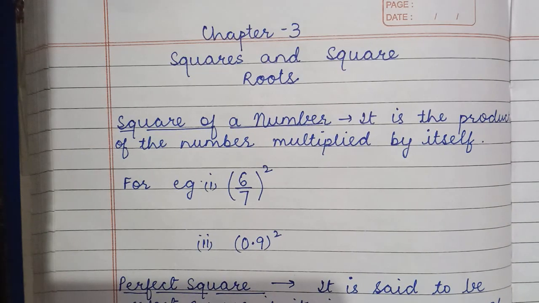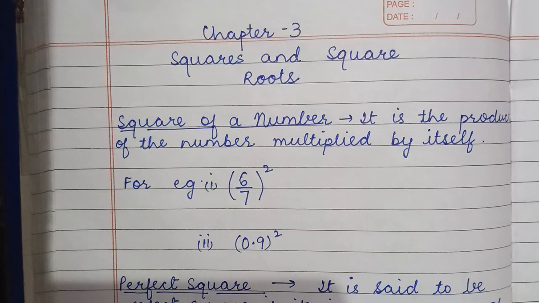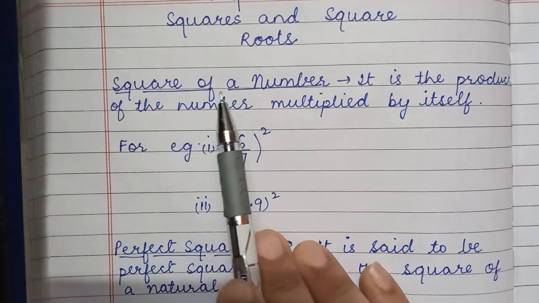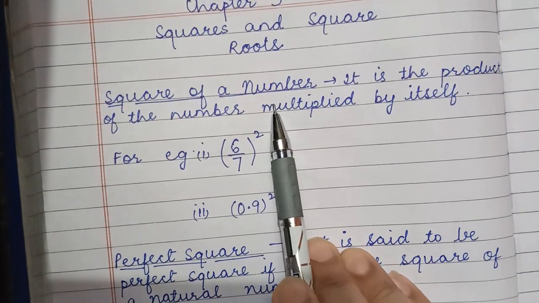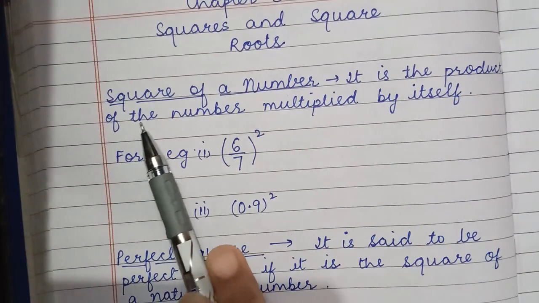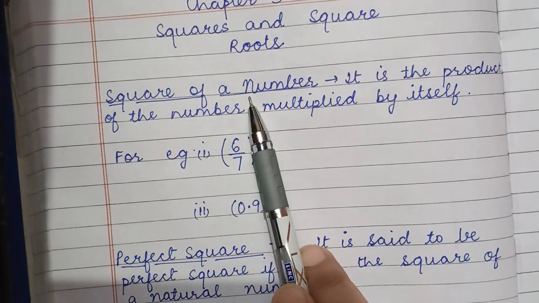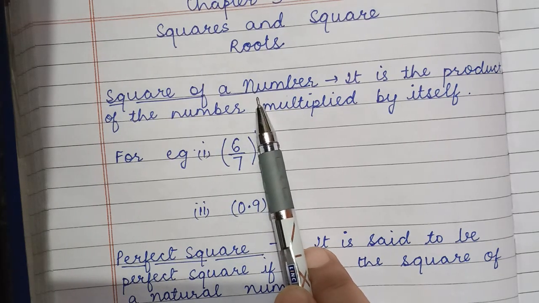Children, we are going to start the next chapter in arithmetic, squares and square roots. We will start from the square of a number. It is the product of the number multiplied by itself. What is the square of a number? If we multiply the number by itself, we get the square of the number.